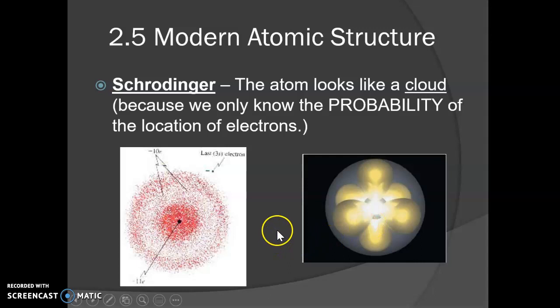And then we get to Schrödinger, and he is famous for developing the current model of the atom. He was the one that put them into clouds. And when I say clouds, I don't mean just a fuzzy picture, because that's all we can see. They're clouds because of the word that's in capital letters up here, probability. So whenever you want to explain the current model of the atom, you need to throw that word probability